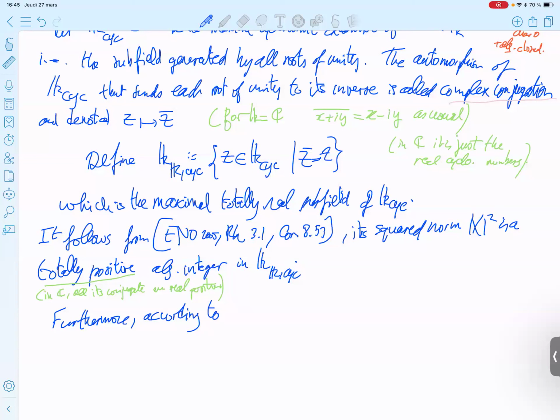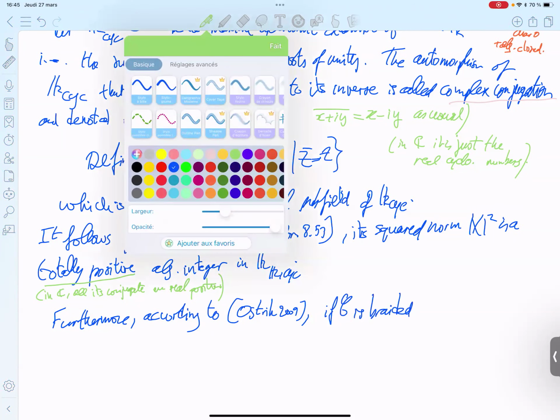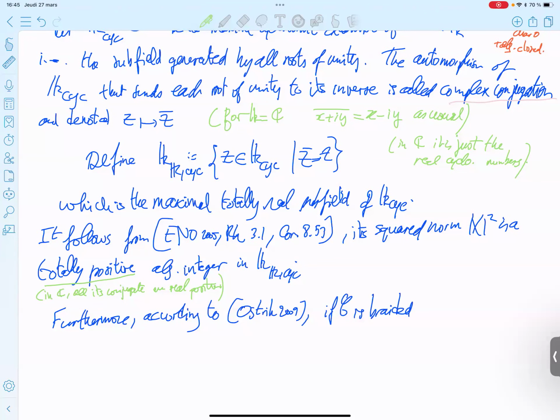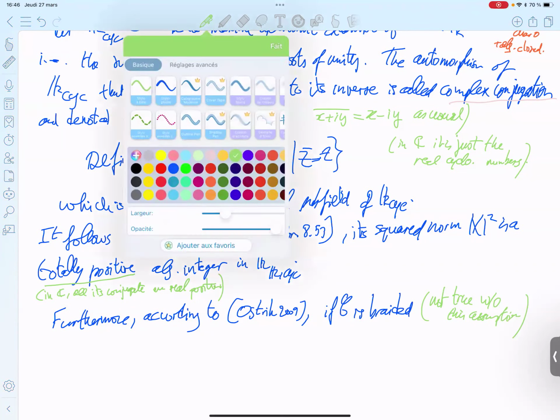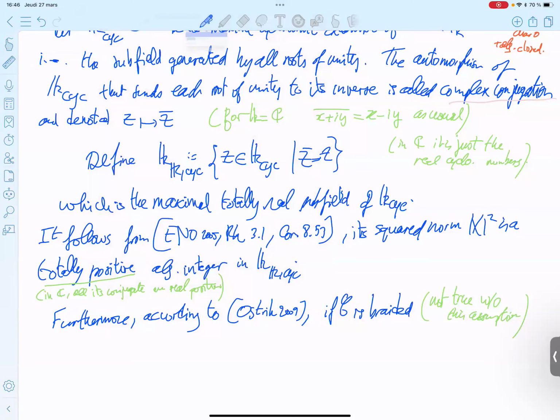Again by Ostrik 2009. According to Ostrik 2009, if C is braided, and it is explicitly specified that this is not true without this assumption, you have this Galois invariance.